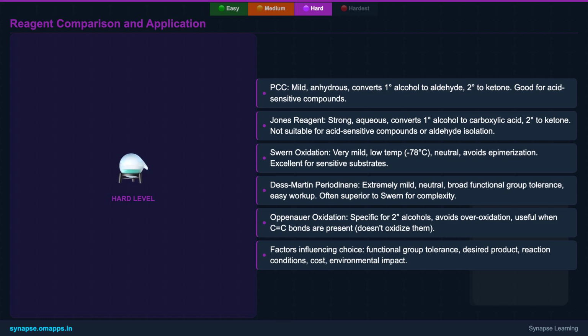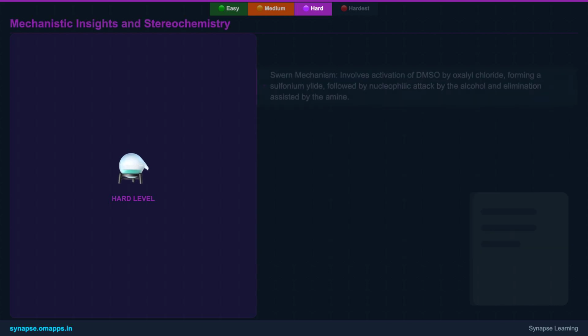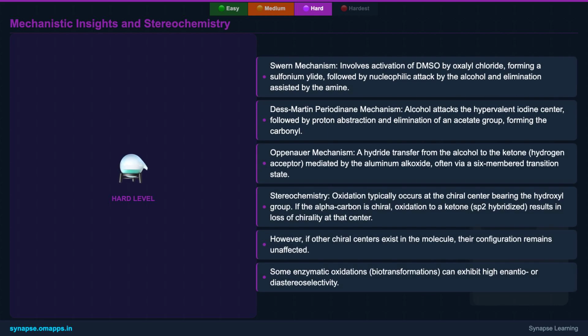Oppenauer oxidation provides a unique solution for secondary alcohol oxidation, especially in the presence of other oxidizable groups like C=C double bonds. The choice of reagent is a strategic decision, influenced by factors such as the desired product, compatibility with other functional groups, and the overall efficiency and environmental impact of the reaction. Let's dive into the fascinating mechanistic details.